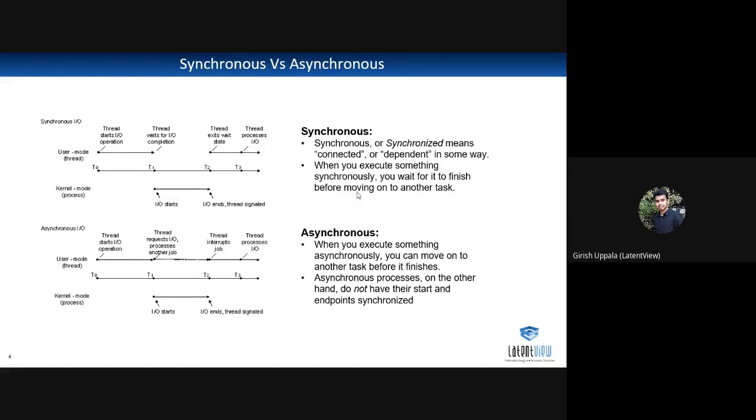Synchronous or synchronized means connected or dependent in some way. I'll give one example for this synchronous process. You are in a queue to get a movie ticket.